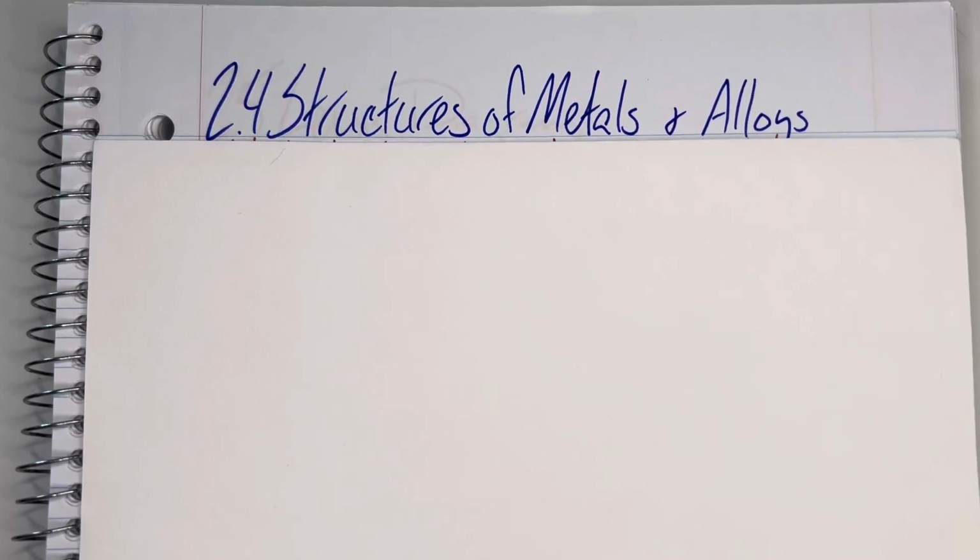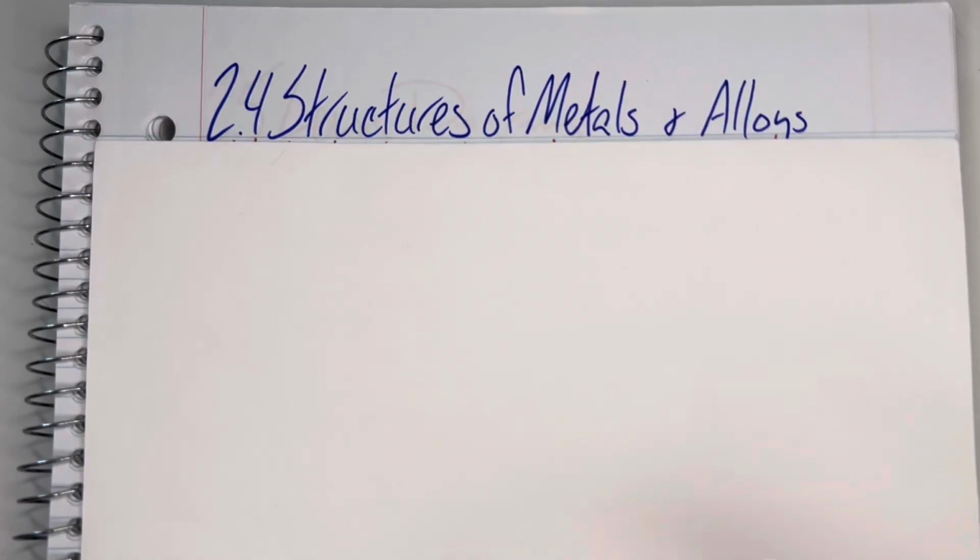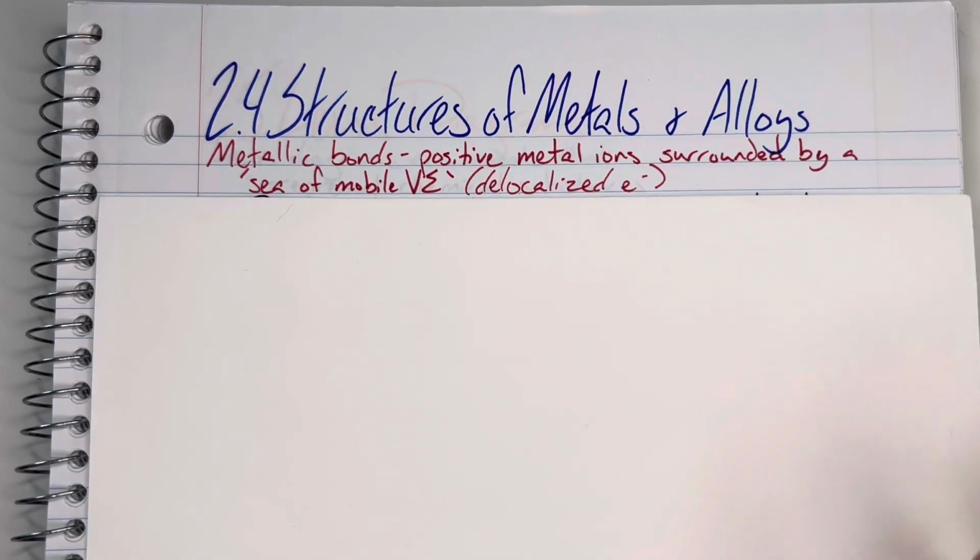AP Chemistry, Unit 2.4, Structures of Metals and Alloys. So metallic bonds are going to involve positive metal ions surrounded by a quote-unquote sea of mobile electrons.